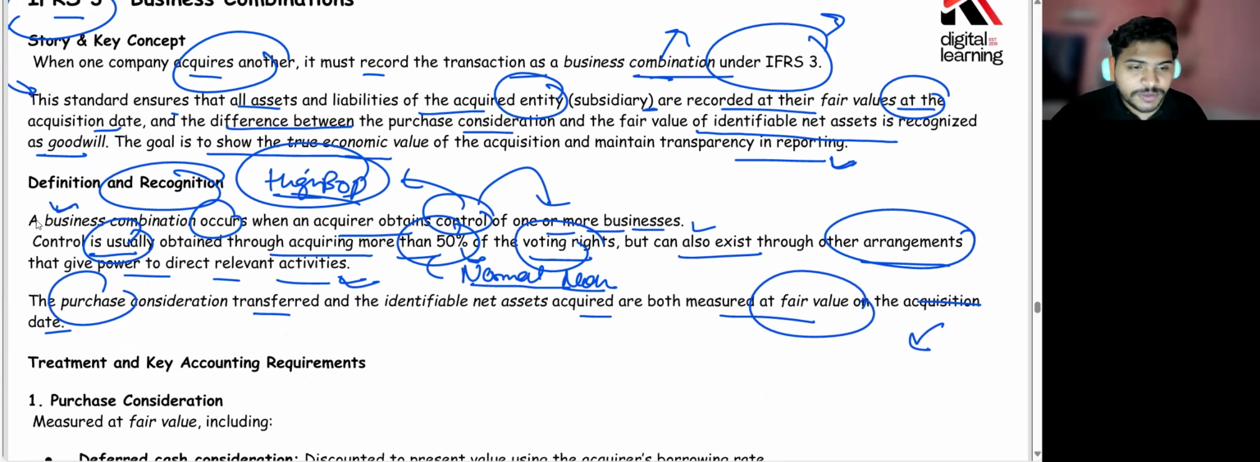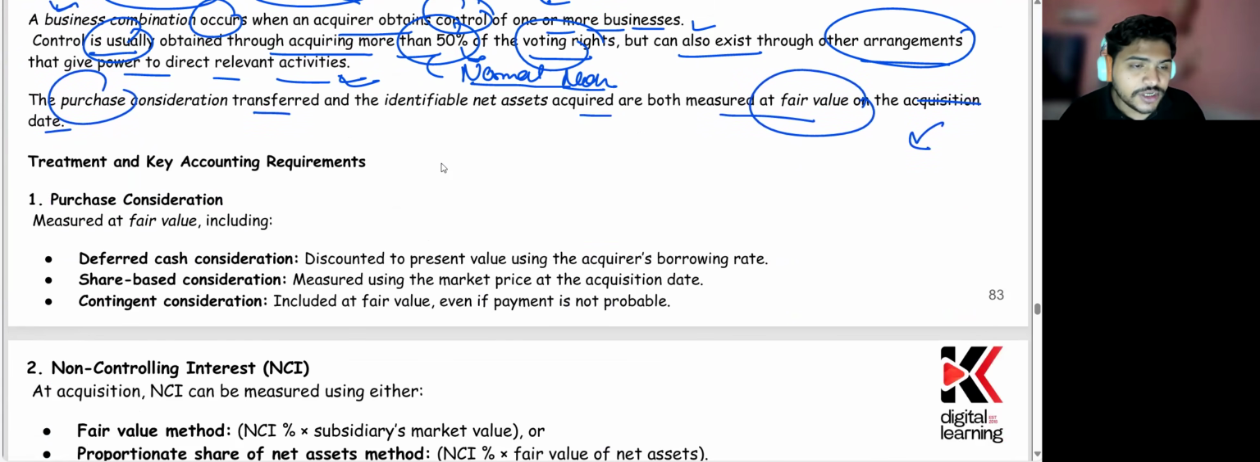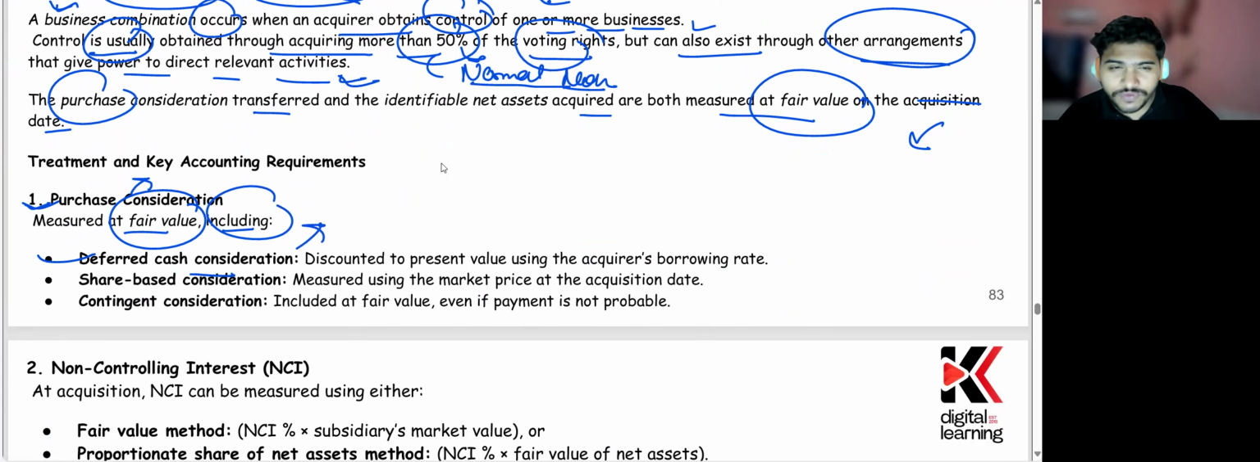Okay. Now, what are the treatments that you need to take care of? Purchase consideration, meaning the money you're going to pay, is going to be measured at fair value. It will include your deferred cash consideration. Suppose you're making an agreement that you would be paying after 1 and 2 years; that is deferred consideration. In this case, future value transactions would be coming. So those future transactions should be discounted, and the present value should be recorded, discounted to present value using the acquirer's borrowing rate.